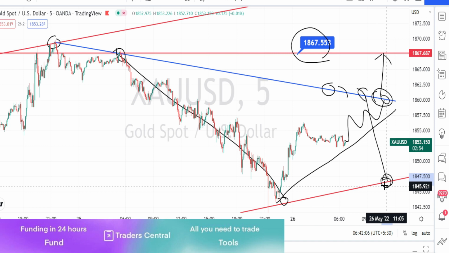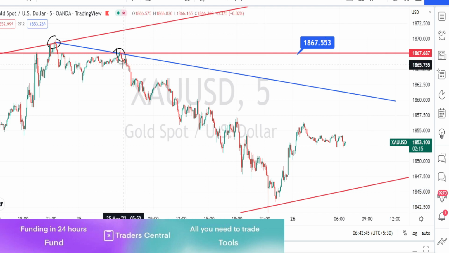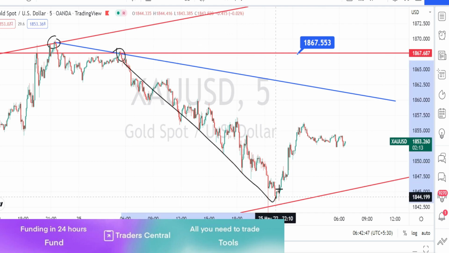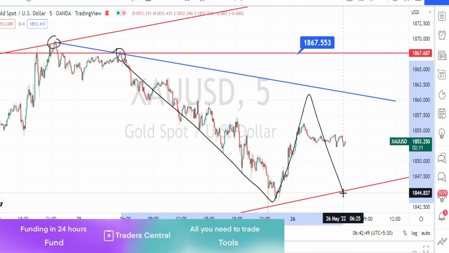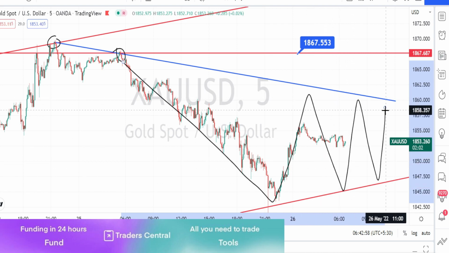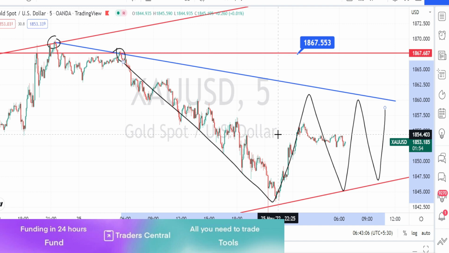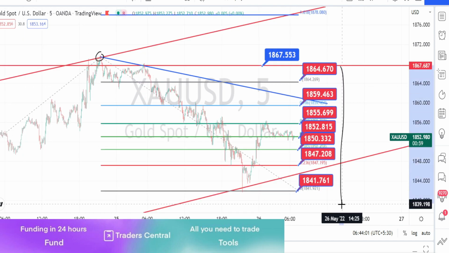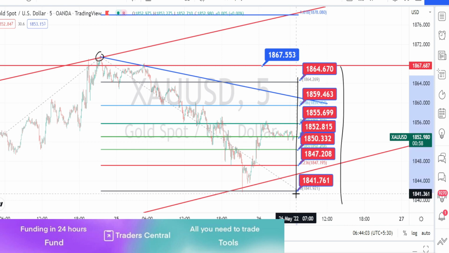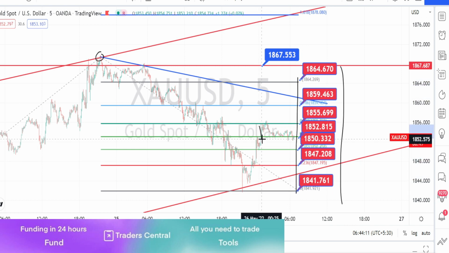And if the price action breaks this support line, we can expect a bearish side retracement to start in the 5 minutes time frame. Overall, the price action in the 5 minutes time frame is also under a consolidation within this resistance and support line. Let us mark the support and resistance levels. So these are all the resistance and support levels for the 5 minutes time frame. Currently the price action is moving sideways. That's all the analysis for today.